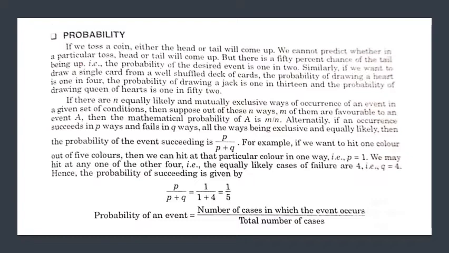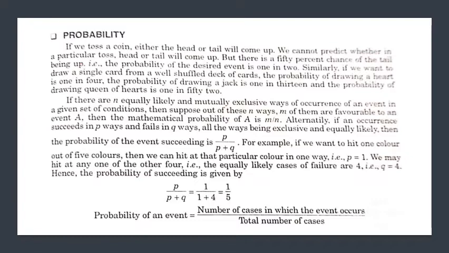Hence, the probability of succeeding is given by P upon P plus Q. Putting the value of P and Q in that equation, where P is equal to 1 and Q is equal to 4, we get 1 upon 1 plus 4, which is equal to 1 upon 5.